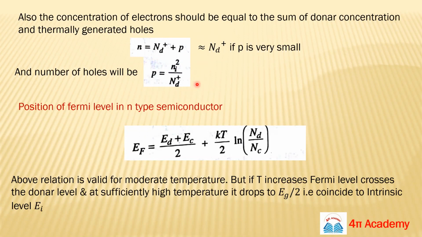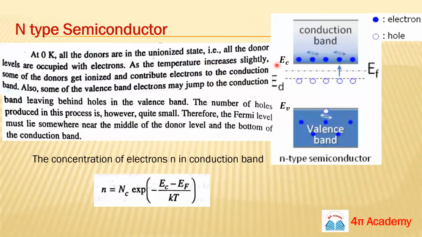We can also calculate the Fermi energy level in the same way as we did for the intrinsic semiconductor. The expression for the Fermi energy level will be: Ef equals (Ed plus Ec) by 2 plus kT upon 2 log of Nd over Nc. We are talking about this energy level. At T equals 0, the Fermi energy level lies just in between these two levels, Ec and Ed.